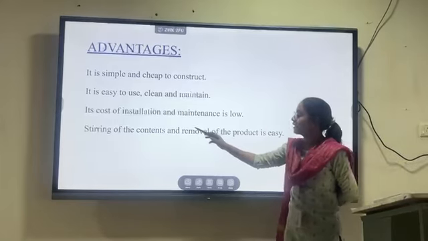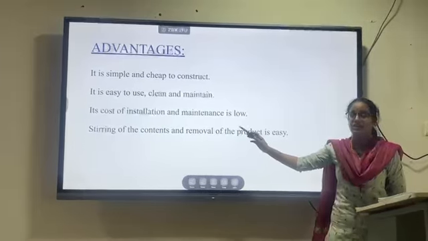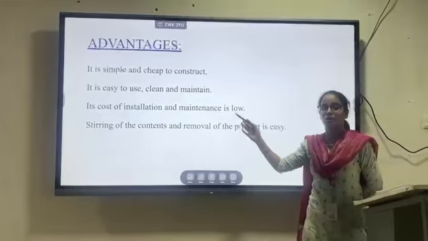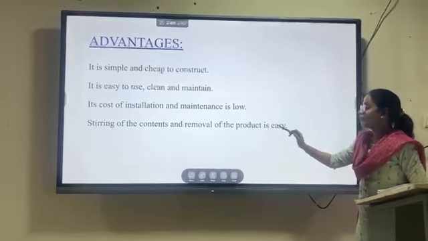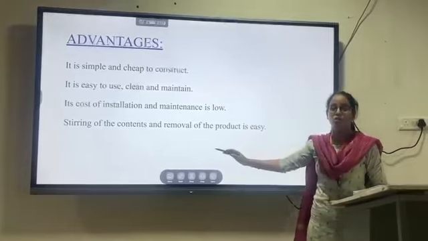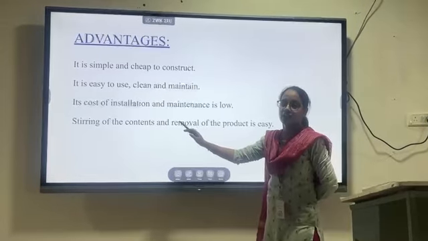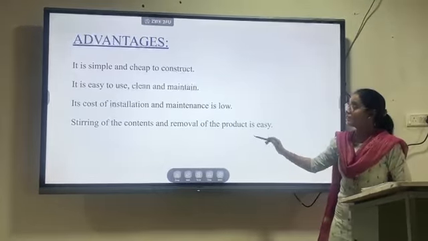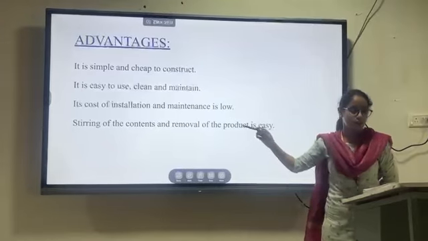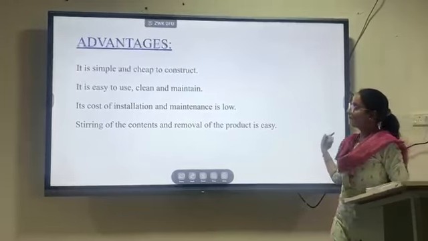And coming to the installation, the cost of maintenance is low, and the cost of installation is also very low, and stirring of the contents, removal of the product, and loading and unloading of the product are also very easy when compared to other equipments. So these are the advantages of the steam jacketed kettle.